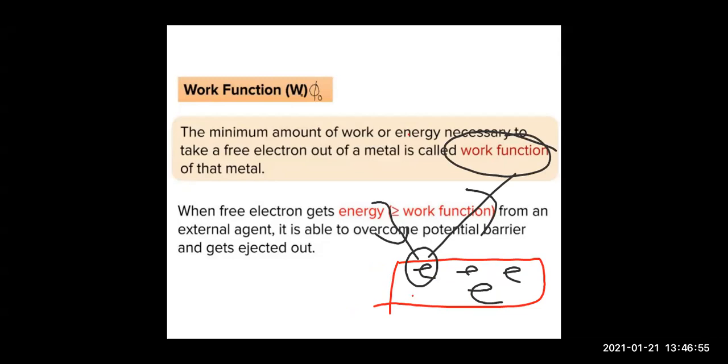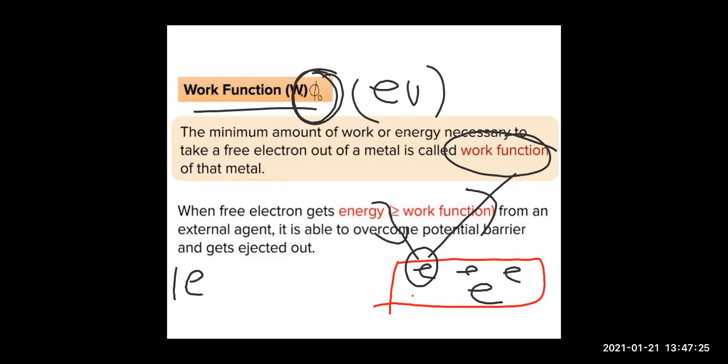So work function is the minimum energy required by an electron to escape from the metal surface, and it has to overcome the restraining forces. This work function is represented by phi 0, sometimes by W0. You can use the symbol phi 0, right? It is measured in terms of electron volt. So what is electron volt?